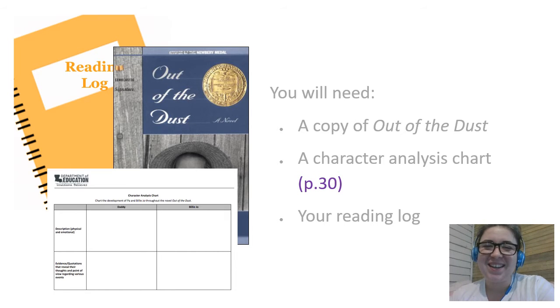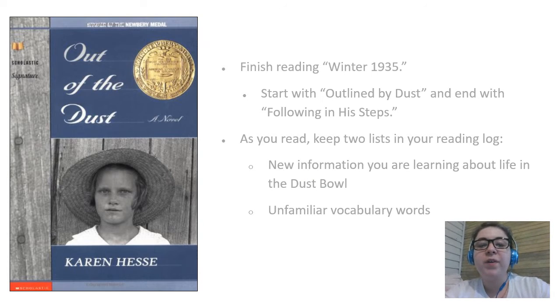All right, let's get going. Let's go ahead and finish reading Winter 1935. I want you to start off with page 111, Outline by Dust. I know we finished that in lesson 16, but go ahead and read it again and be reacquainted with what happened in Outline by Dust. And then I want you to finish with page 149, which is Following in His Steps. Okay, that is the last poem of Winter 1935.